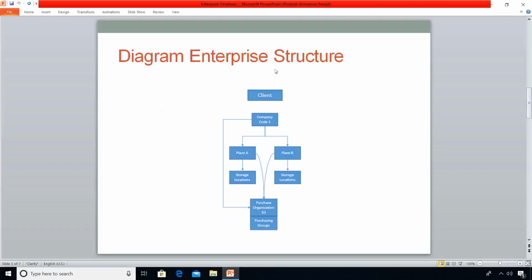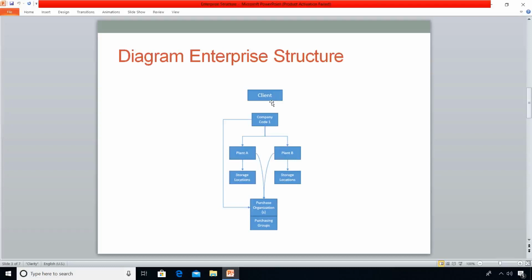This diagram below talks about the enterprise structure of SAP MM. It starts from a client or company. Company is similar to a corporate group, with headquarters in the country of origin, like we have headquarters in India. Under that company, we can have multiple company codes. It depends on the business segments, business lines, business size, and business requirements, like India company code, South Africa company code, US company code, and etc.